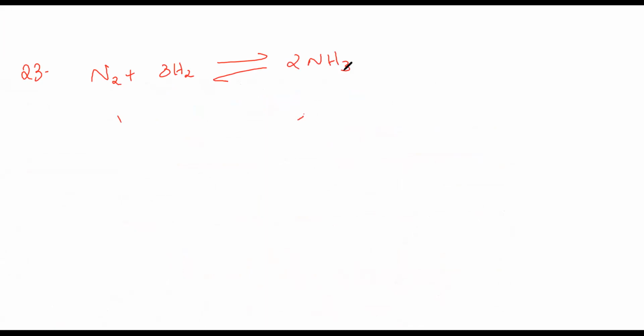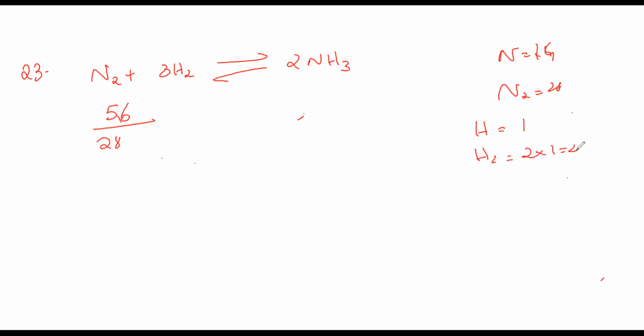Here, clearly, what is nitrogen? 14. So 56 by N2, nitrogen is 14, so N2 is 28. So 56 by 28. Hydrogen, H is 1, H2 is 2 into 1, that is 2. Correct?